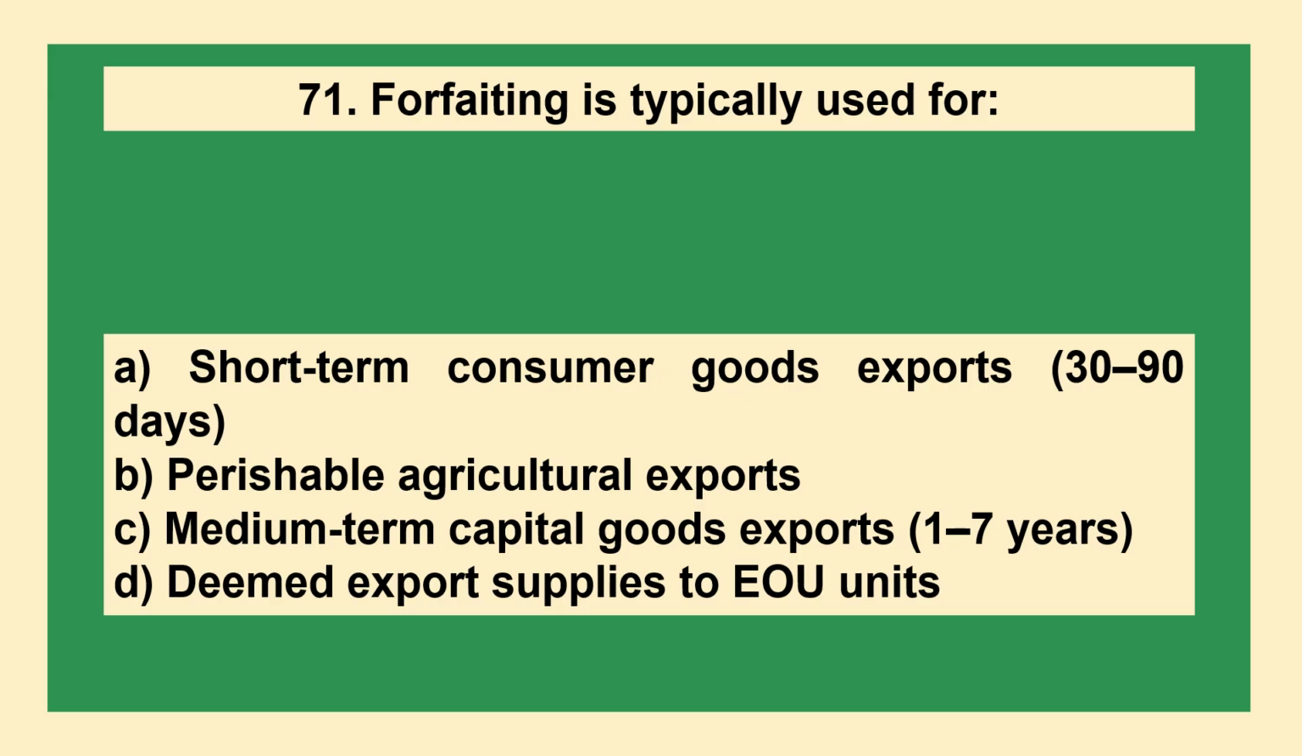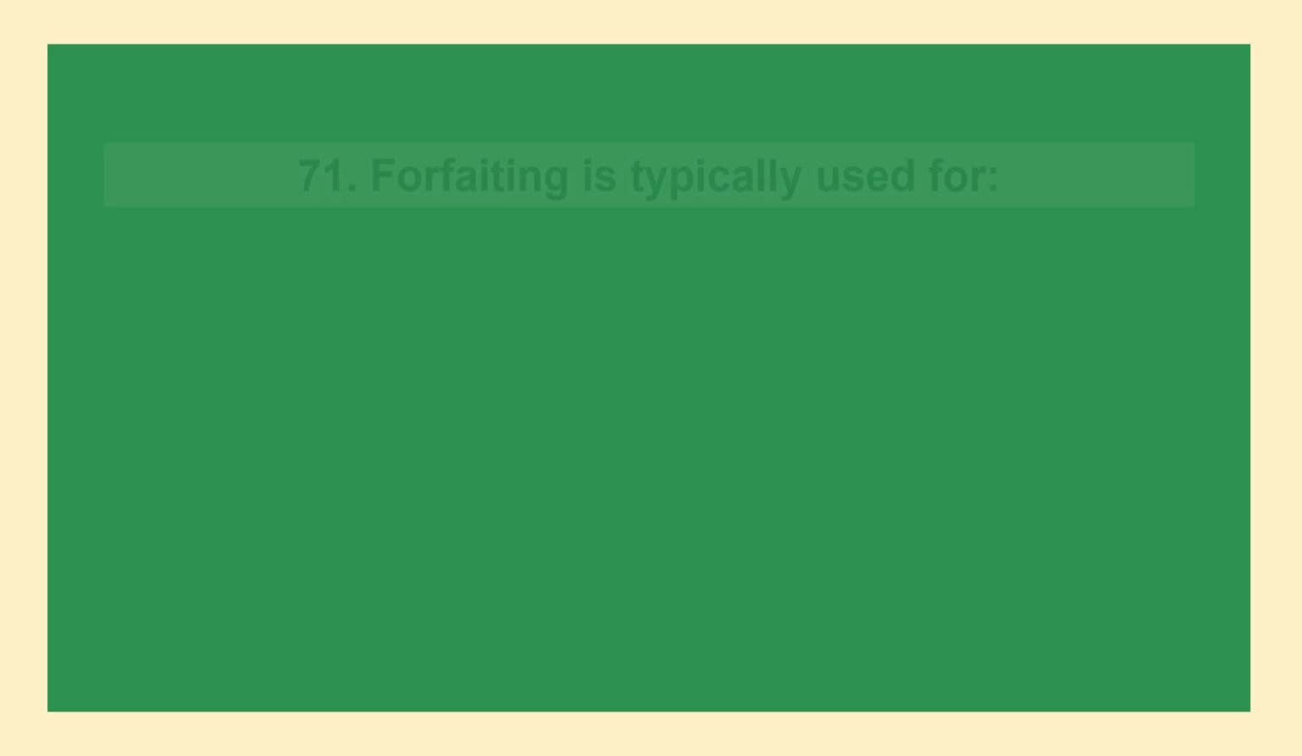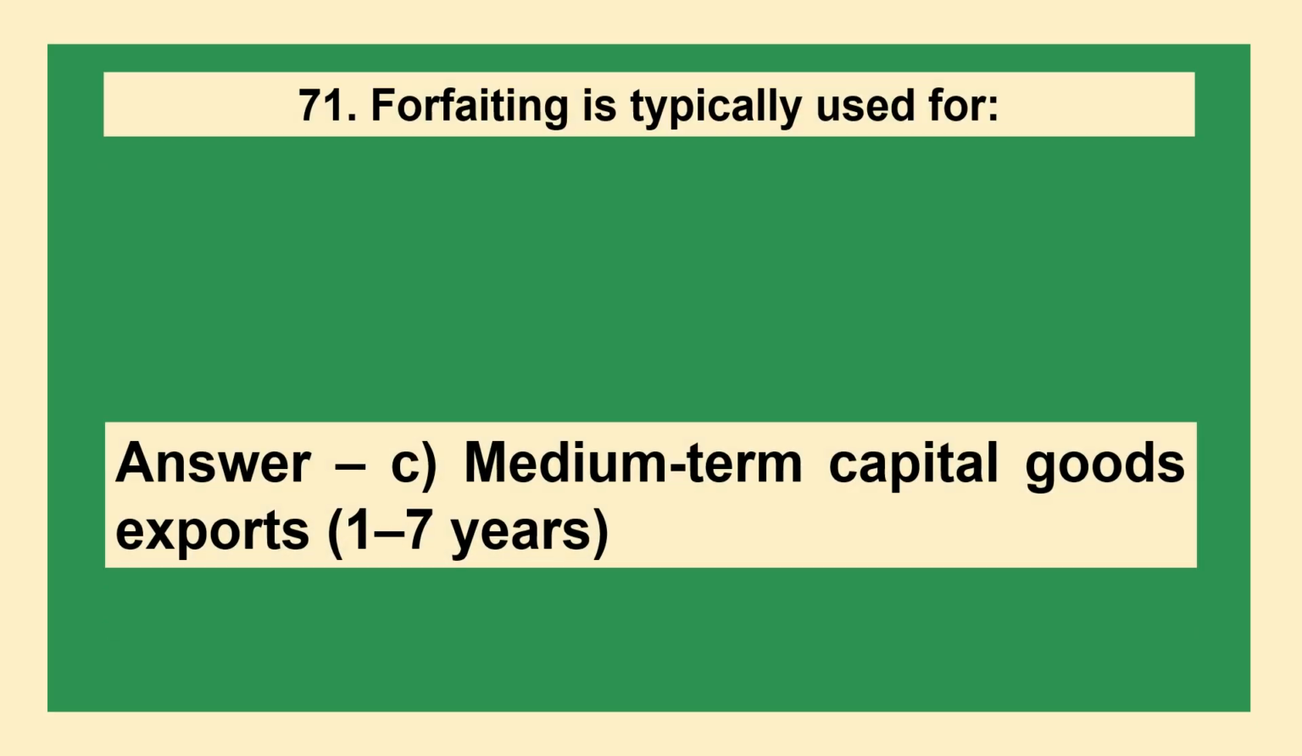The next question is, forfeiting is typically used for: A, short-term consumer goods export, 30 to 90 days; B, perishable agricultural exports; C, medium-term capital goods export, 1 to 7 years; D, deemed export supplies to EOU units. The answer is option C, medium-term capital goods export, 1 to 7 years.